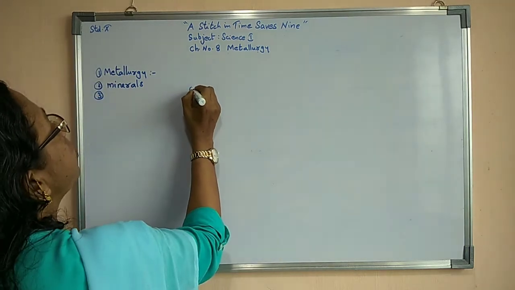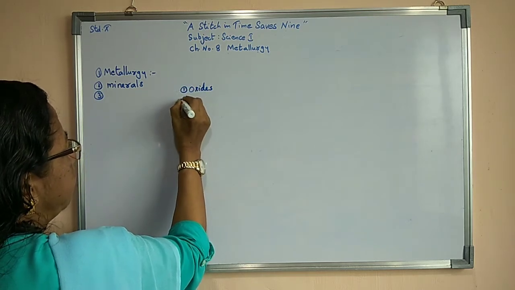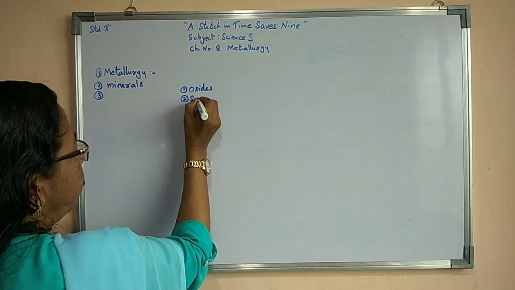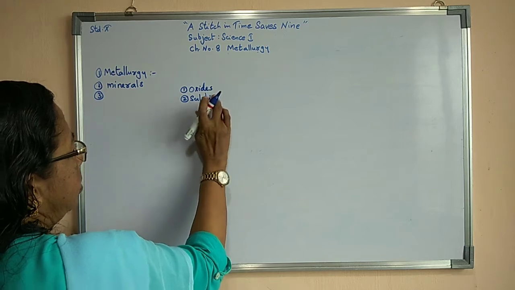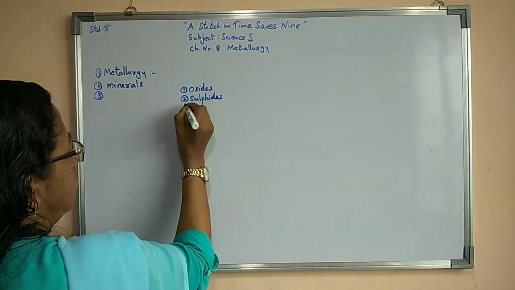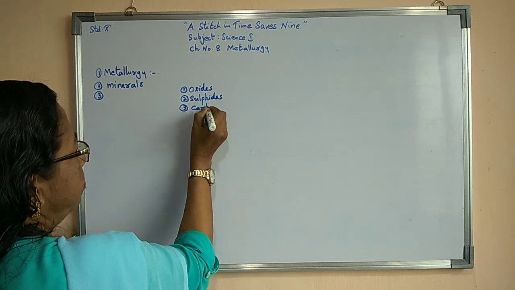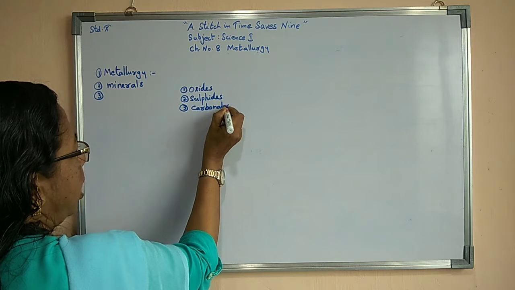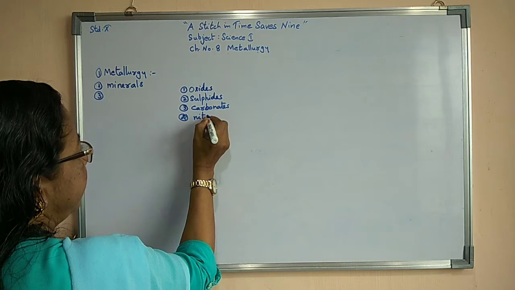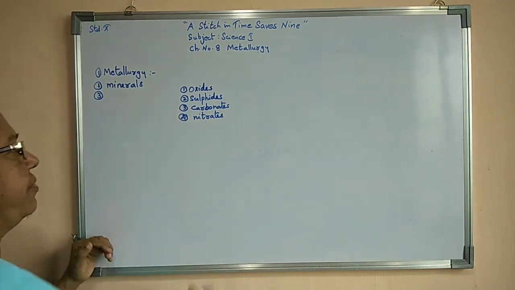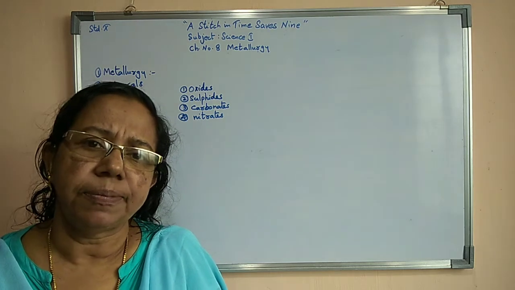For example, some metals are available in the oxide form, some of them in the sulfide form, some of them in the carbonate form, and some of them in the form of nitrates. In this way, metals are available in nature in different forms.